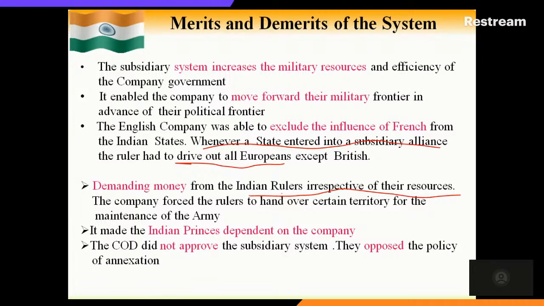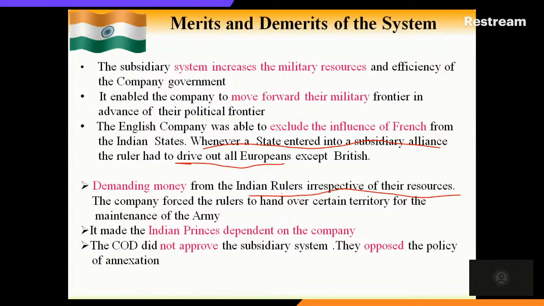Okay. Then second, it made the Indian princes dependent on the company. Obviously, they are dependent because one by one they lost everything. Only in name they are the Nizam. Only in name they are the Nawab. That's all. All other revenue, administration, then political, every power has gone to the British. So because of this system, 100% it went under British control. That is why the princes are dependent on the company.